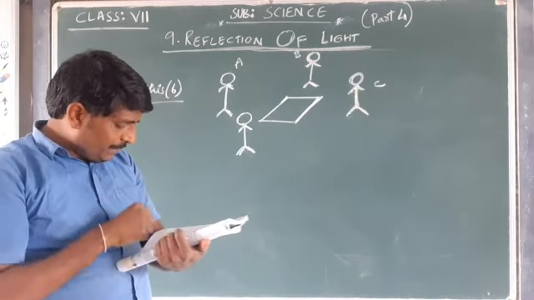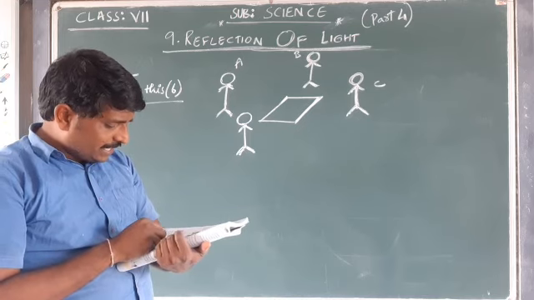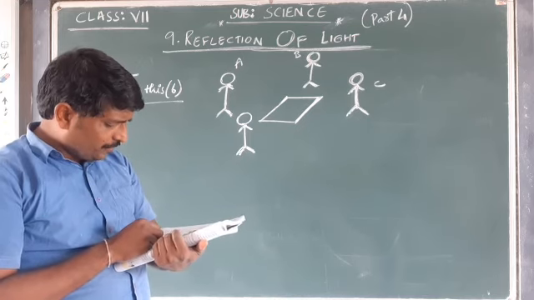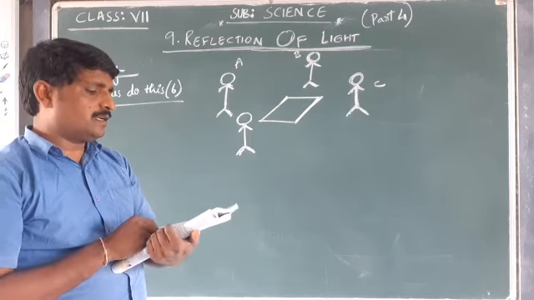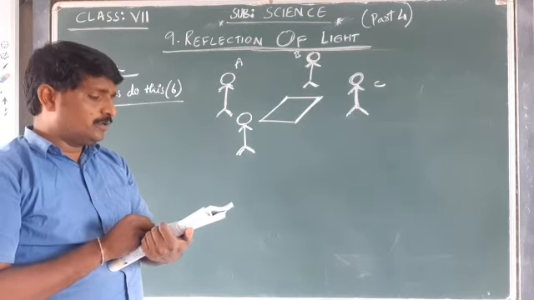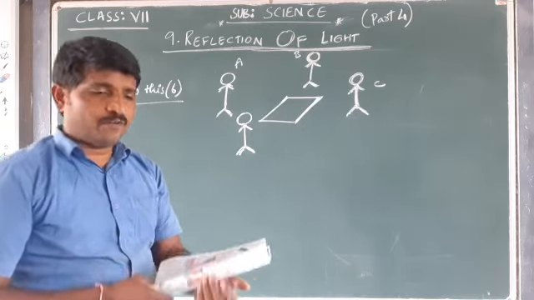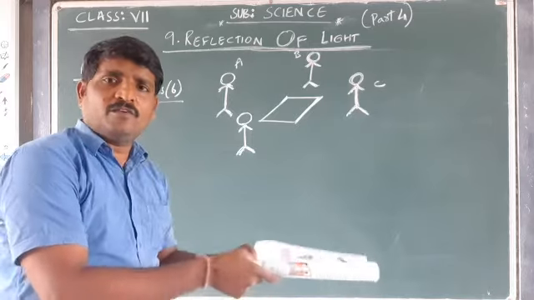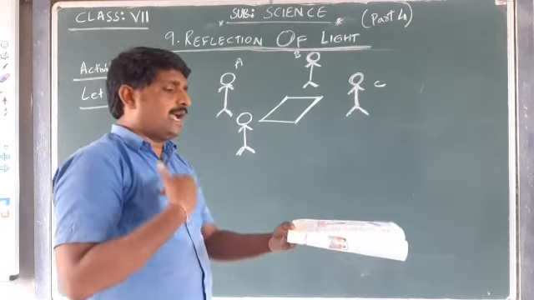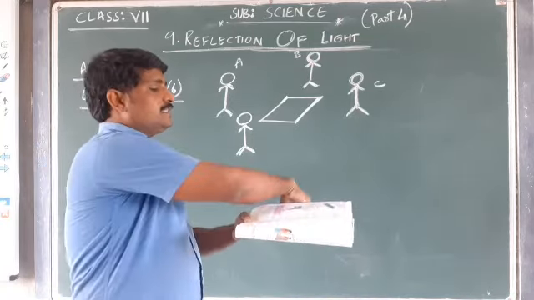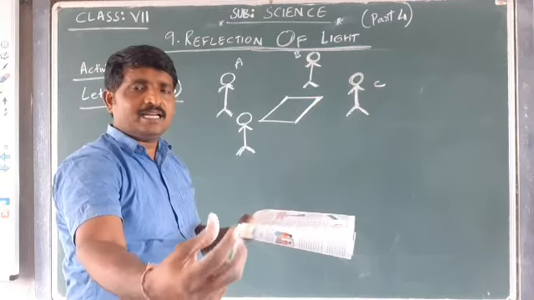Now adjust your places of standing in such a way that each one of you can see the image of the person opposite to you in the mirror kept on the floor. After keeping the mirror on the floor, I am going to stand on one side, A is standing at this side, B at this side, C at this side.